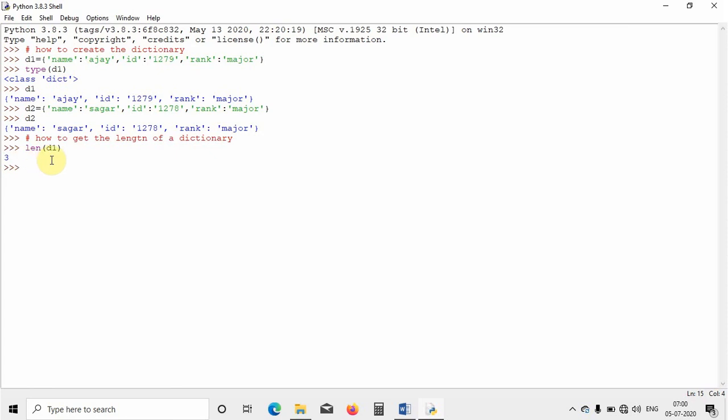Now we'll move ahead and see how to get a particular value or key in a dictionary. It's simple, guys. Let me write a comment here: how to get a particular element in a dictionary.